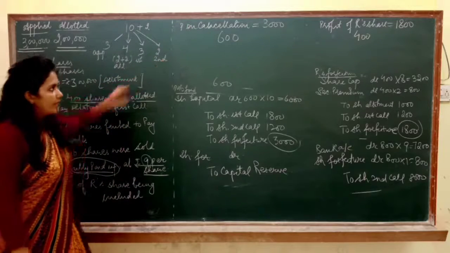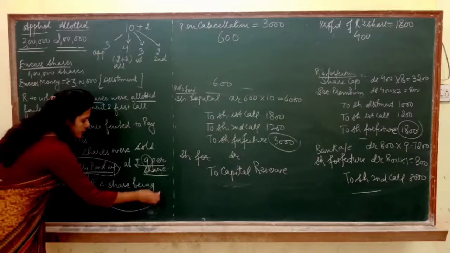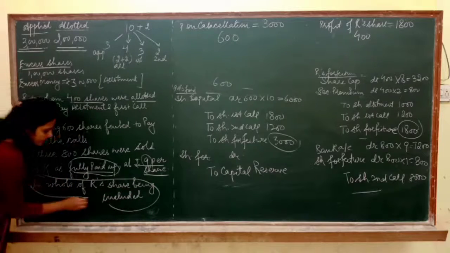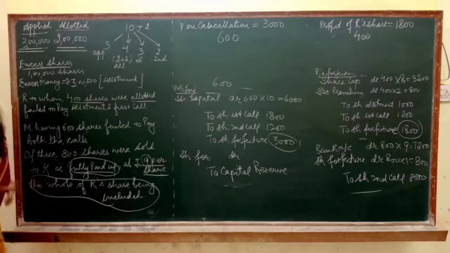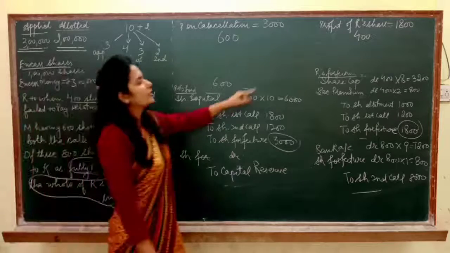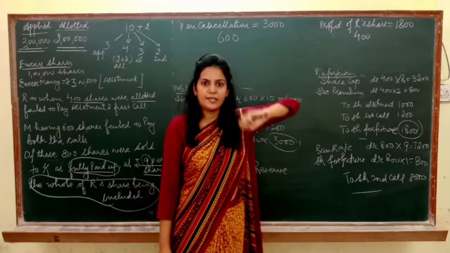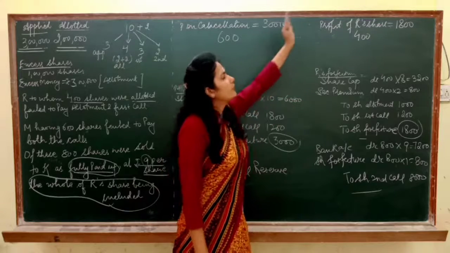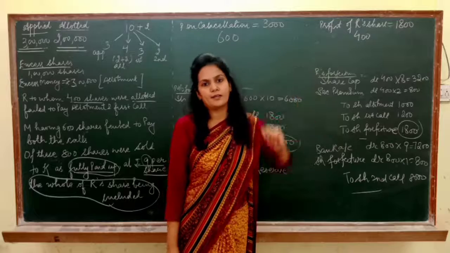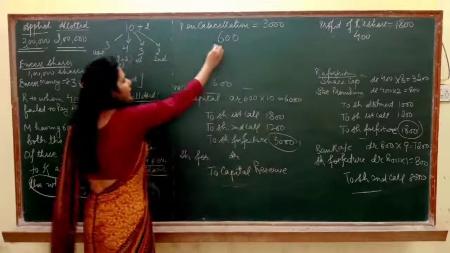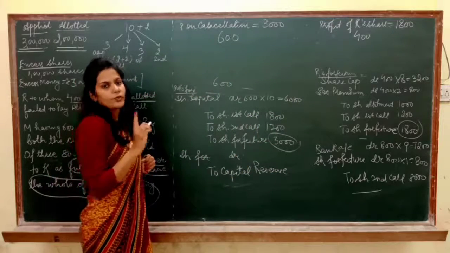और इस 800 में R के सारे shares included हैं. Read the line. It's written that all of R's shares being included. It means 800 में से जितने भी shares आपने reissue किए 800, उस 800 में 400 shares तो R के. Got it? तो M के कितने shares हुए? Just 400.